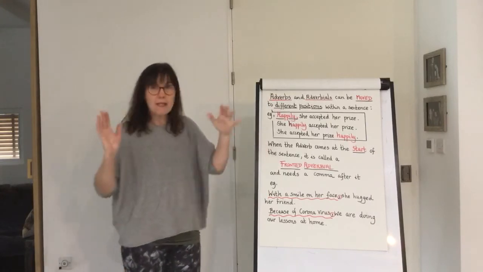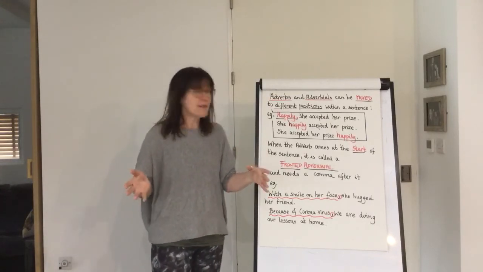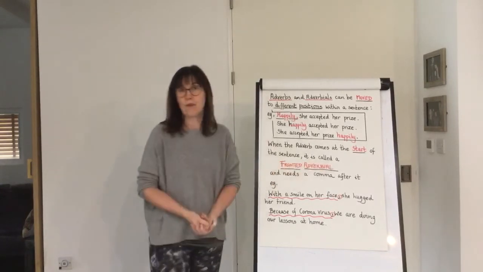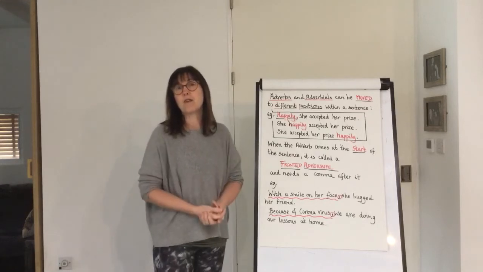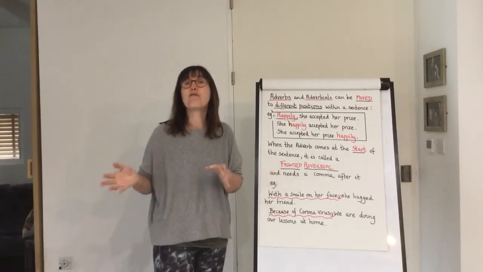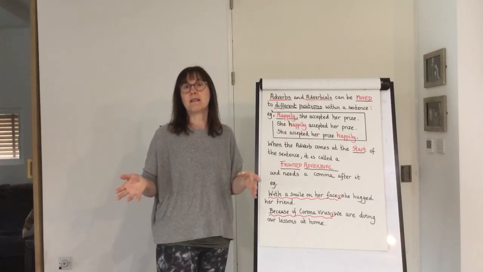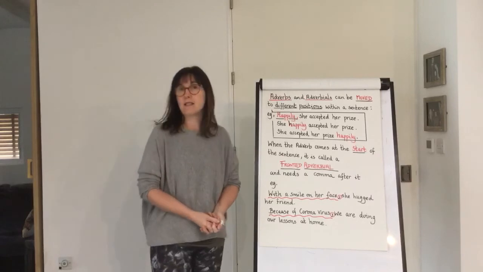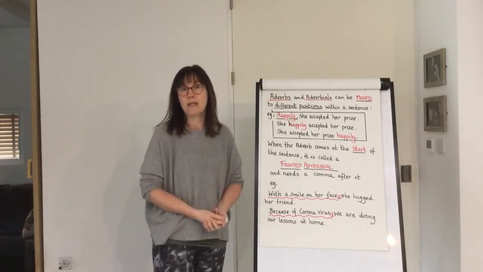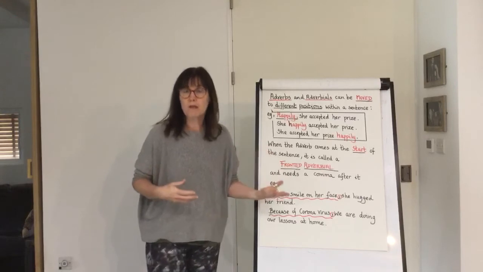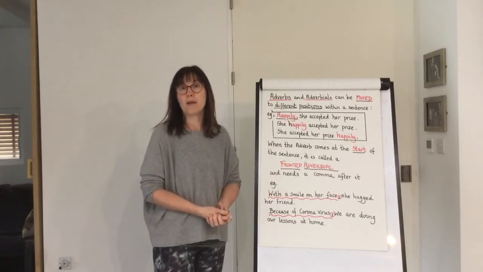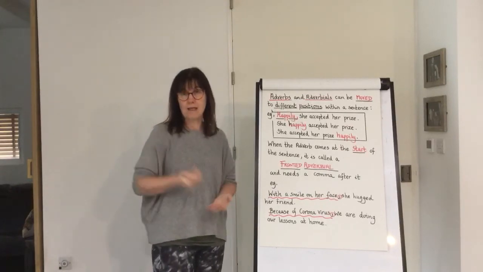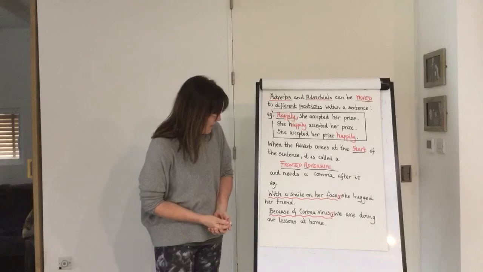When the adverb comes at the beginning of the sentence, at the start of the sentence, it's simply called a fronted adverbial. Okay, so that fronted adverbial just means that it's in the front position in the sentence. And when it's in this position as a fronted adverbial, it needs a comma straight after it. So that's a rule to do with punctuation of an adverb and a fronted adverbial. When it comes at the beginning of a sentence, it has to have the comma straight after it.